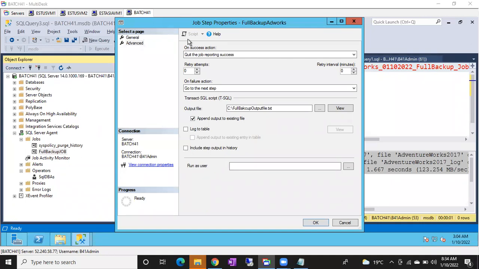On success action, which option will you select by default in an organization? Tell me, Bashir, which option are you going to select? I think next step. Next step. If you have a next step, you will select go to next step. If you don't have a next step, quit the job reporting success.